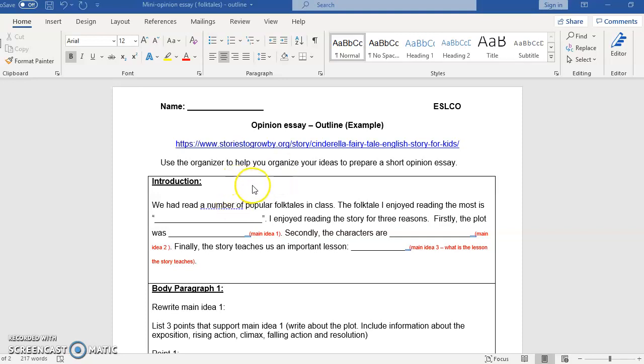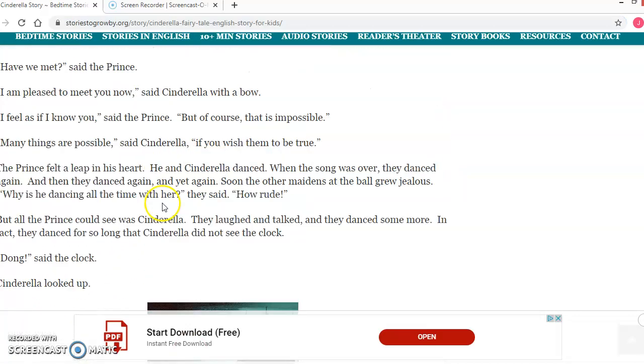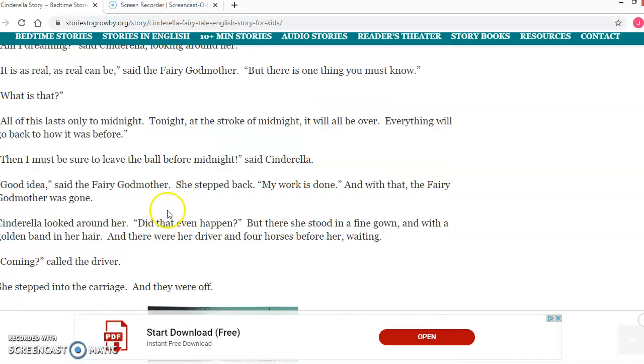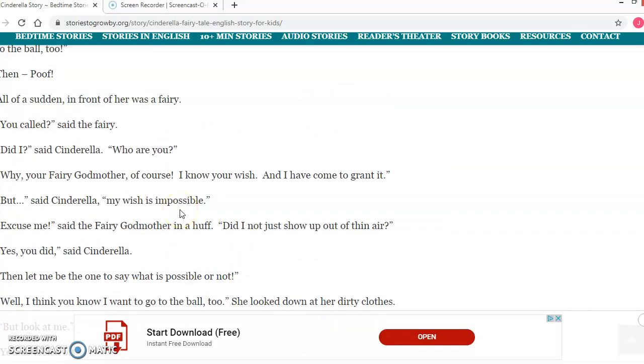And the example I'm going to use is Cinderella. The version that I'm using is not exactly the same as the Disney version. You can read it here if you click this link, and you will see it here. So this is the version of the story that I'm reading. Very similar to the Disney version, except there are no animals. And Cinderella's appearance, like how beautiful she looks on the outside, is part of this story, but it's not really as emphasized as in the Disney version. So it's a little bit different. So please read through this before watching the rest of this video.